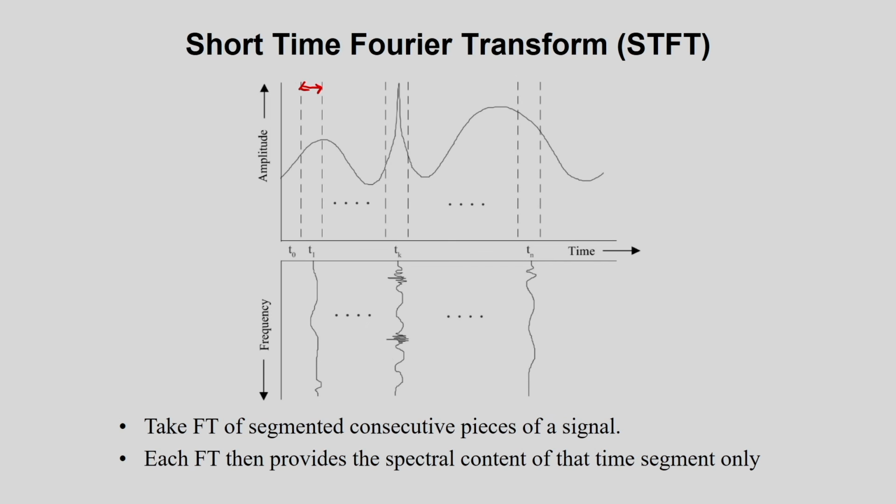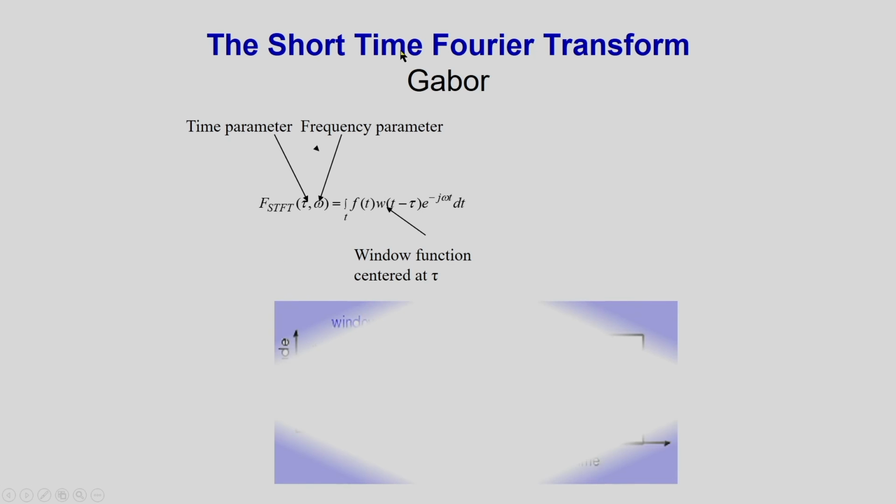That means take the Fourier transformation of segmented consecutive pieces of a signal, and each Fourier transformation then provides the spectral content of that time segment only. So, if I consider this time window, I can see what frequency components are present in the signal. That is the short time Fourier transformation.